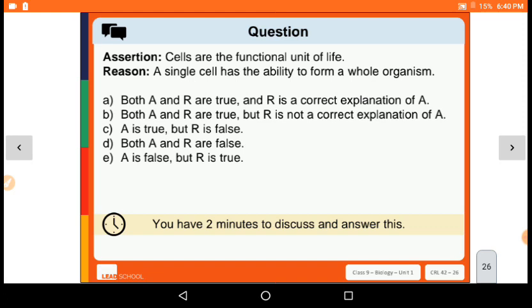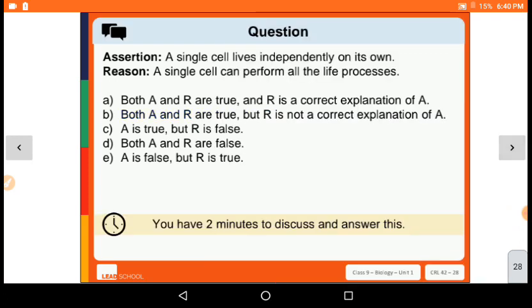A cell has the ability that it can make a whole organism, right? Because one cell can grow in many ways and then it will form the whole organism. So this R is also true, but R is not the correct explanation for A. Why? Because cells are the functional unit. They do the function, right? But this is an ability the cell has, its own ability to form the whole organism. So both A and R are true, but R is not the correct explanation of A.